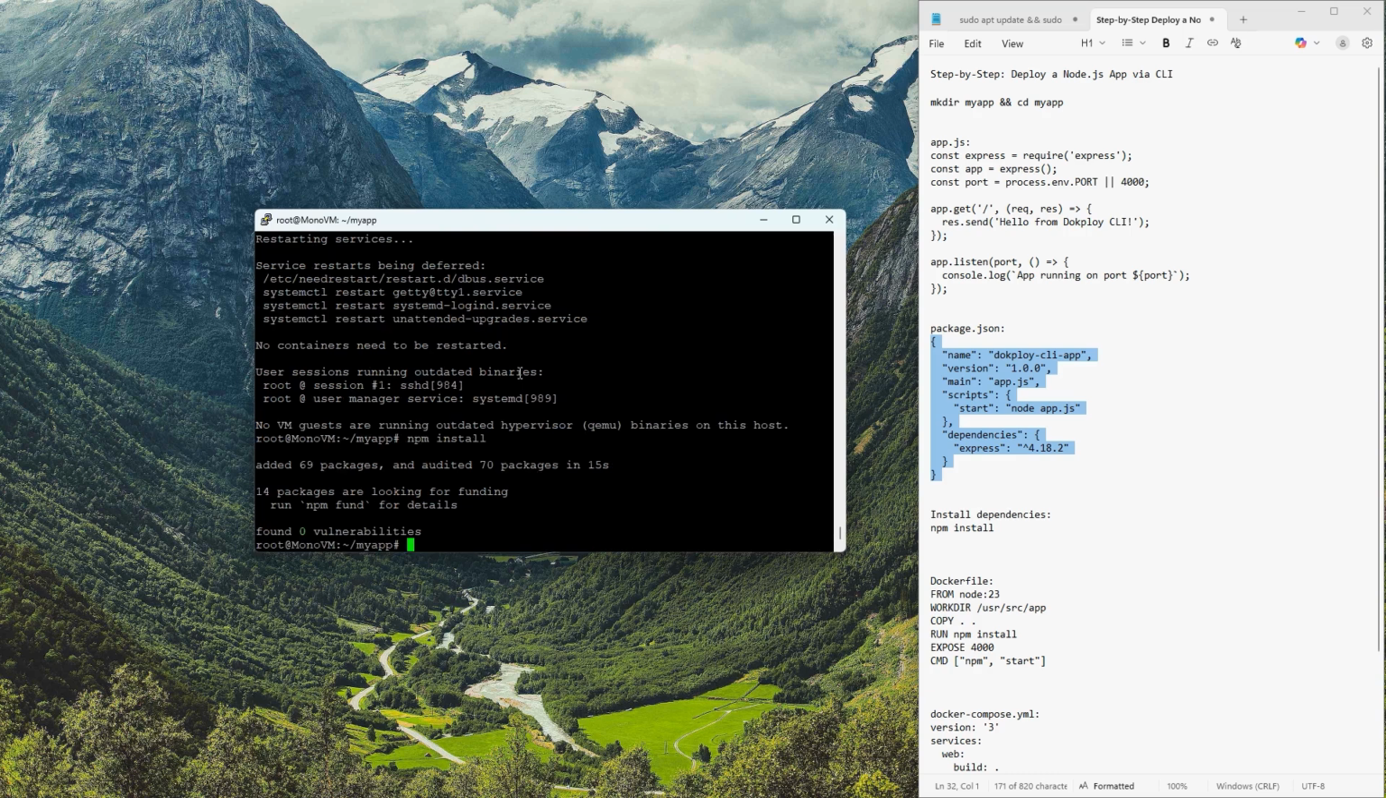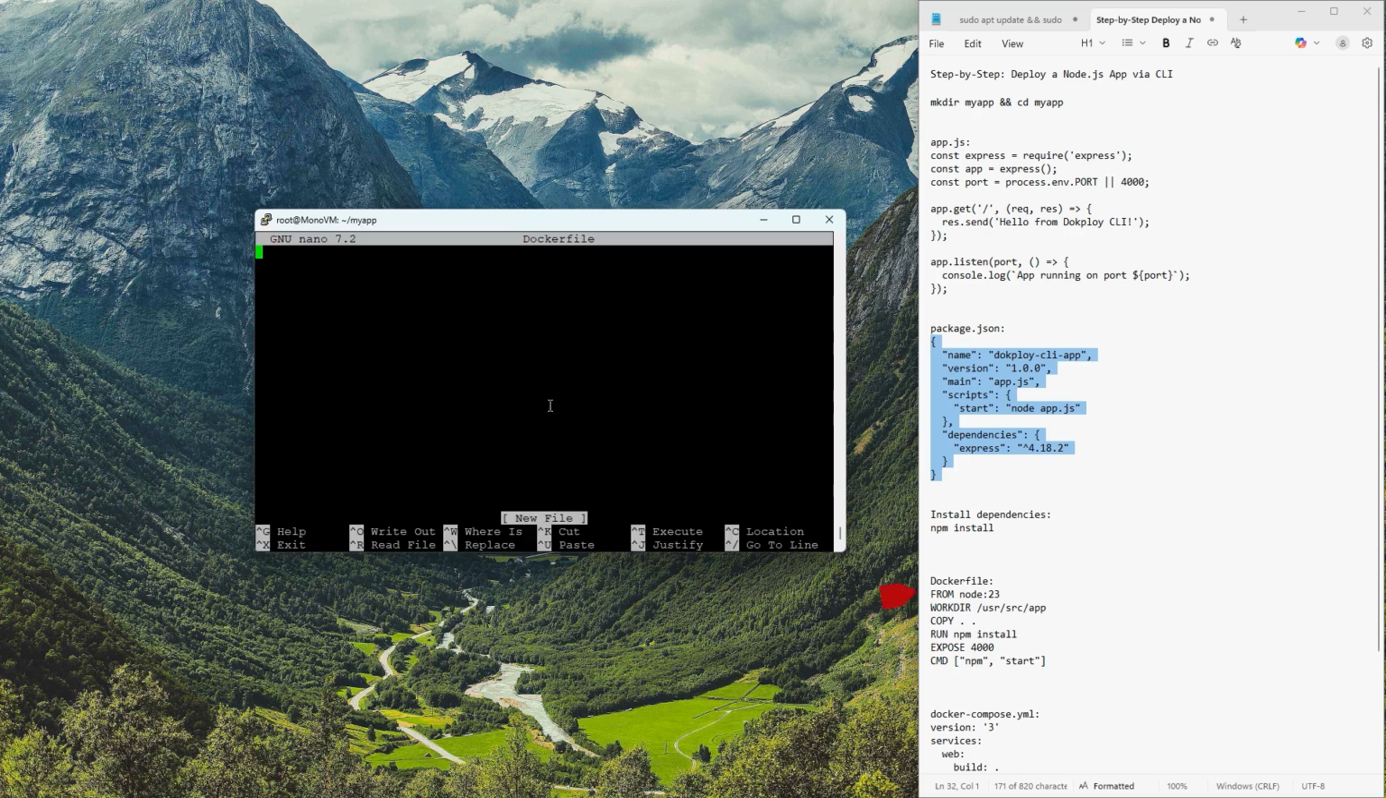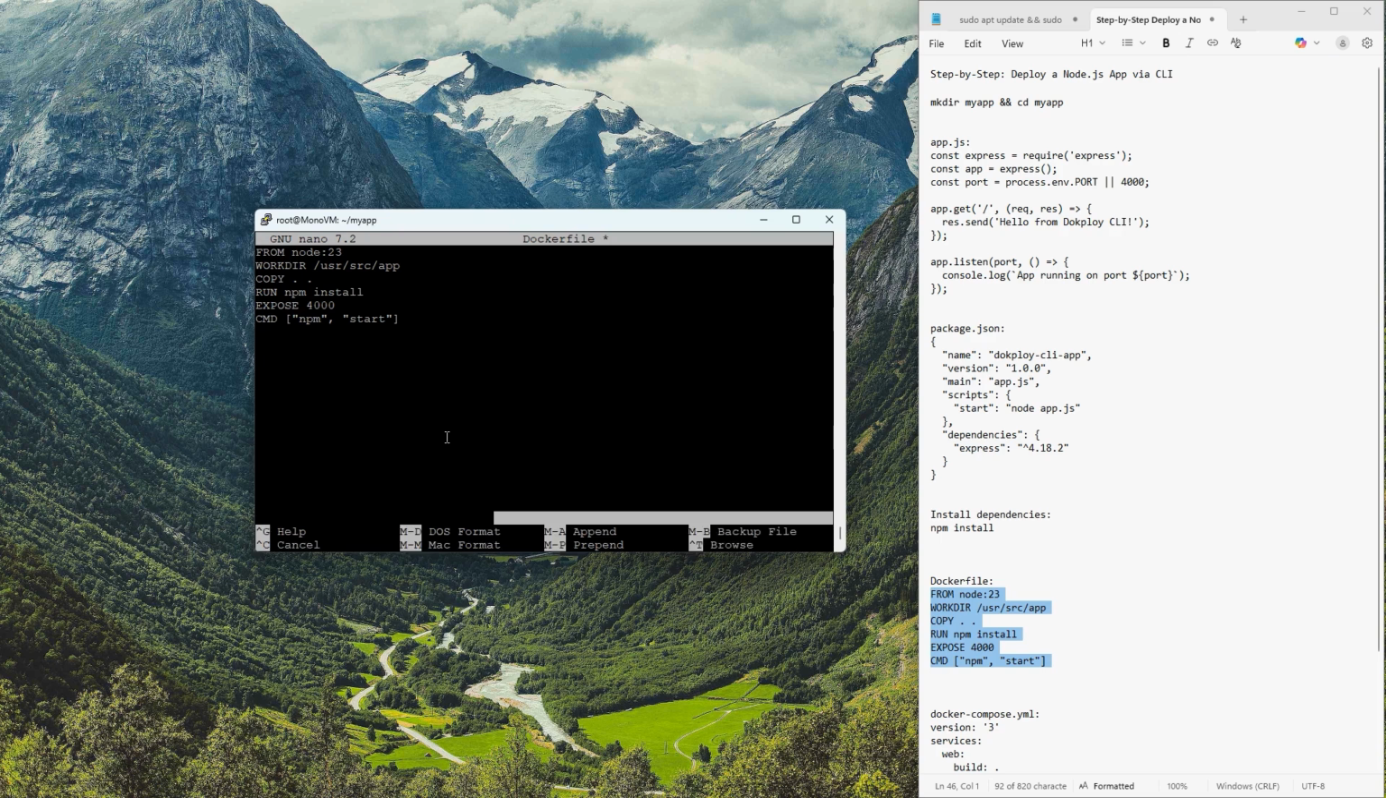Now we need to create the Dockerfile. This file tells Docker how to run your application inside a container. To create the file, the command is: Add the following code to the Dockerfile. Here, we use the Node.js base image, copy the application files into the container, install dependencies, expose port 4000, and run the application.